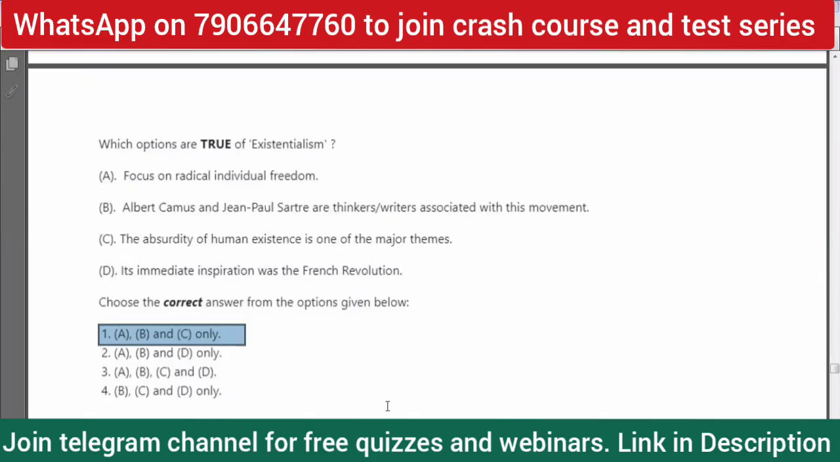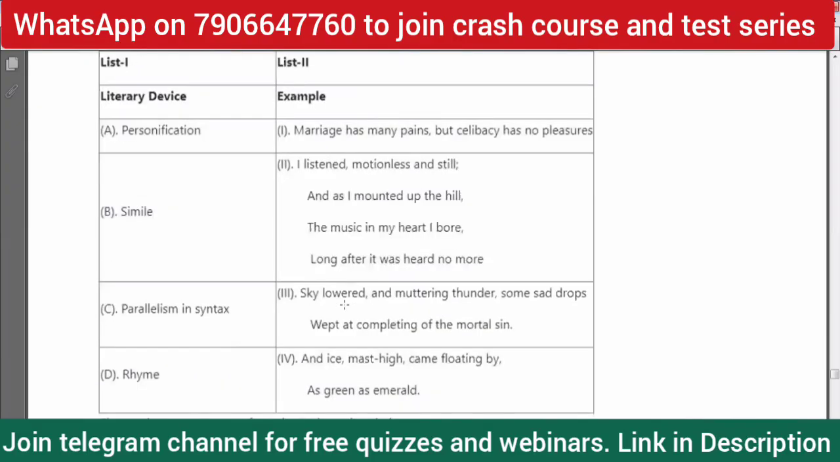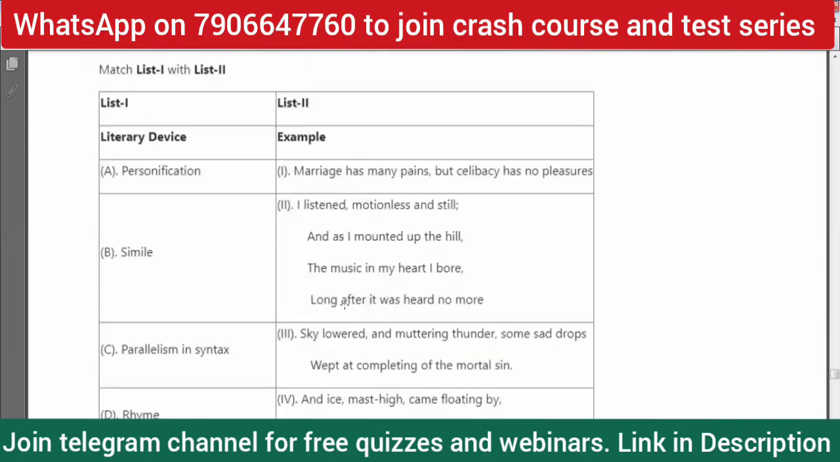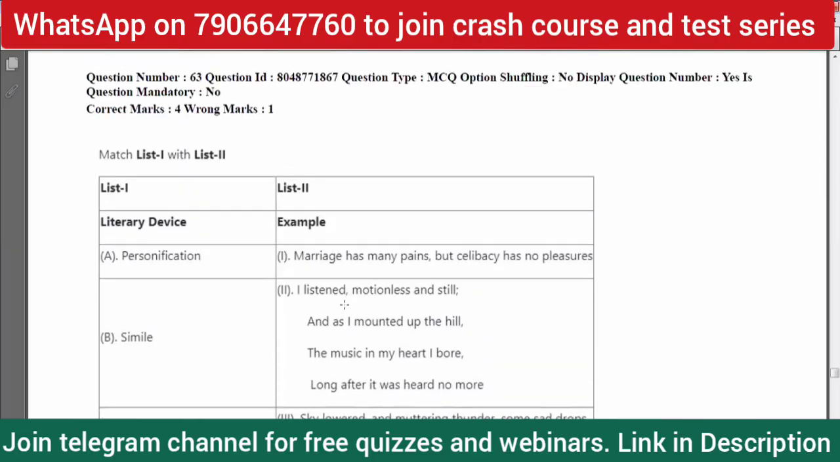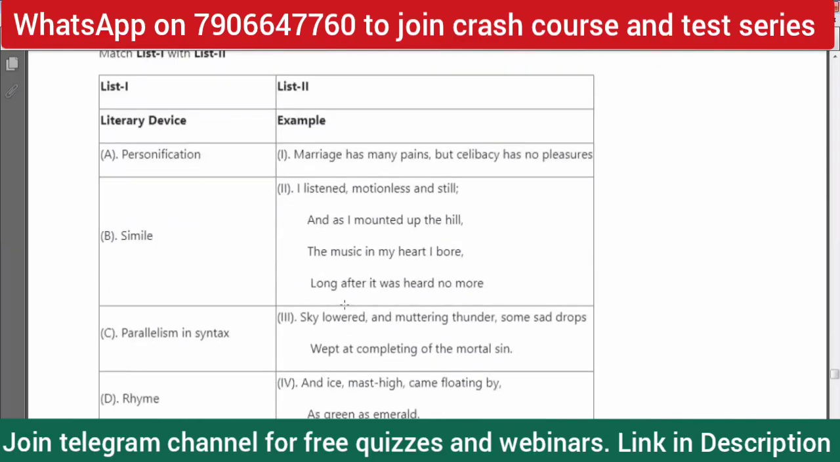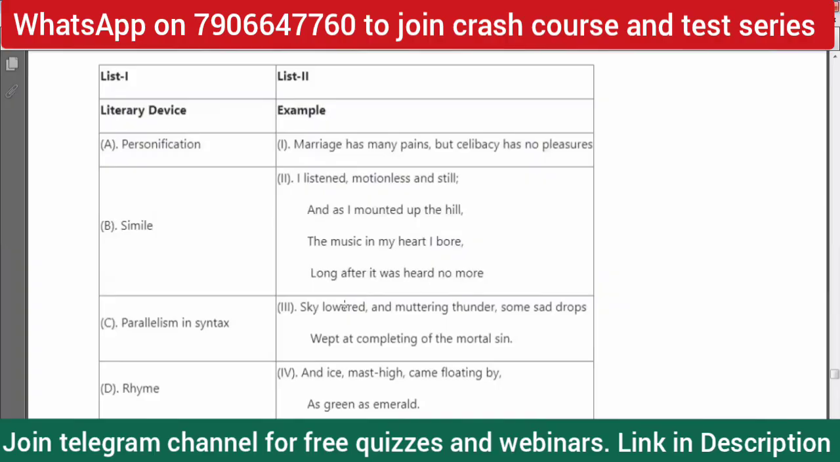But anyway, let's see again, another column matching question. Again, two lists: literary devices and examples. I mean rhetoric, part of rhetoric, simile, personification. They are part of rhetoric, and to be more specific, figure of speech, right? So personification, simile, parallelism in syntax, rhyme.